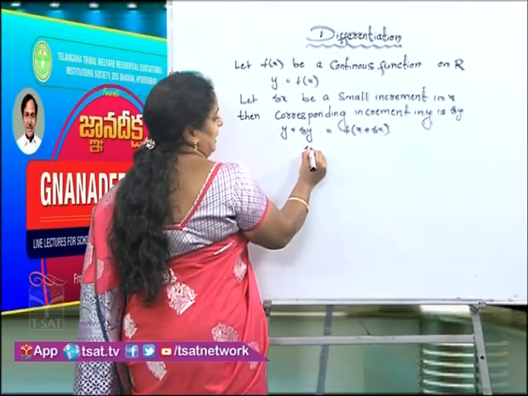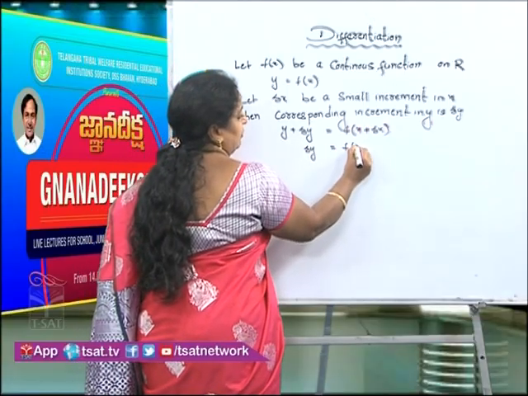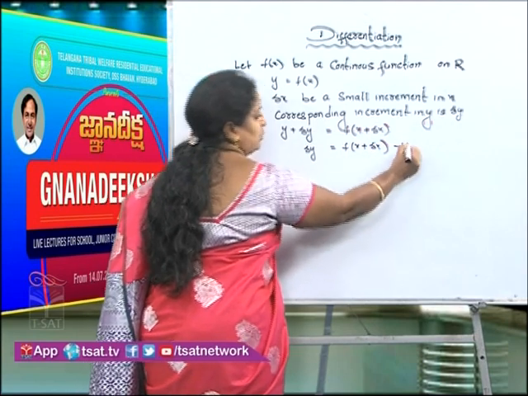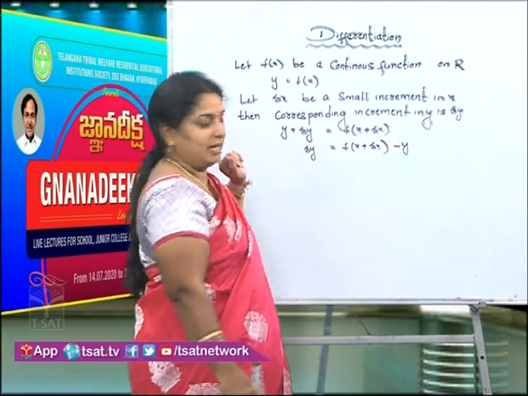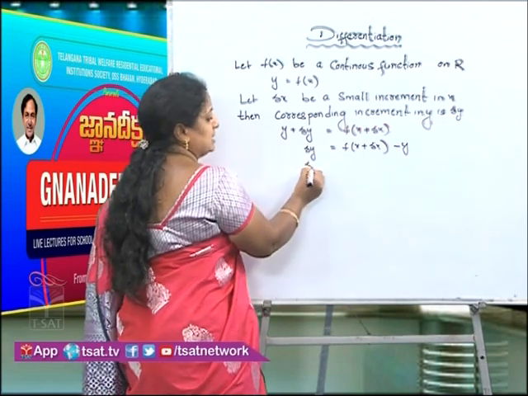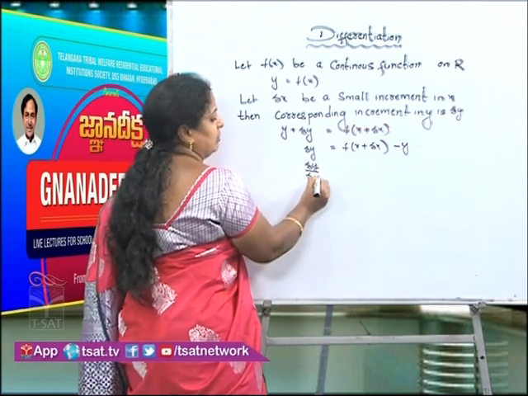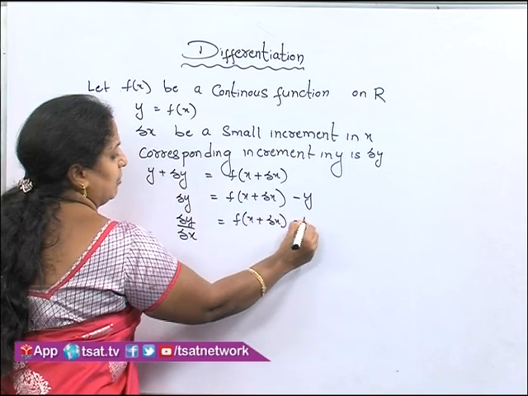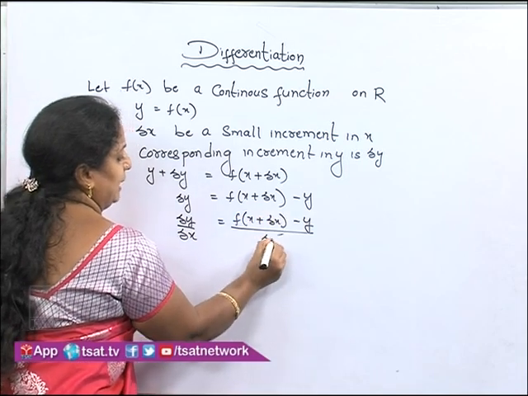Now delta y is equal to f of x plus delta x, and sending y to that side, it becomes minus y. Now divide both sides by delta x. Delta y by delta x is equal to f of x plus delta x minus y, divided by delta x.